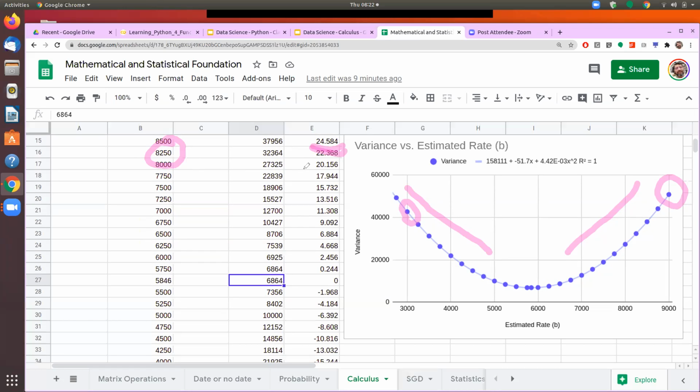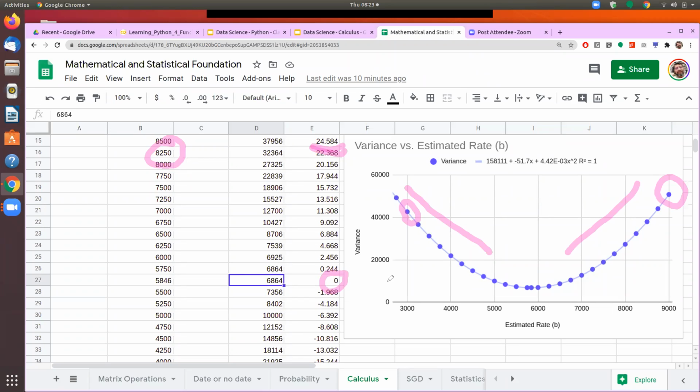Then I again see that the slope is positive there. Then I will reduce my estimate further, further, further, until I come to a place where the slope becomes zero. At this point of time, we know that whether I move to the left or to the right, the slope will become positive or negative, and therefore that would be a less accurate estimate.